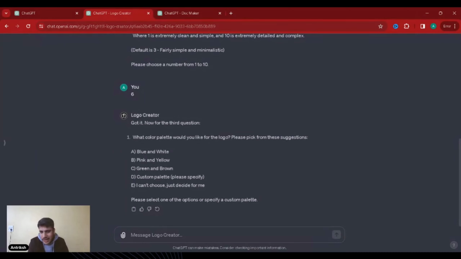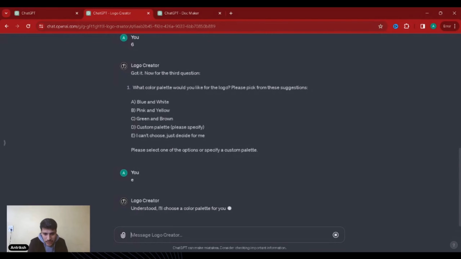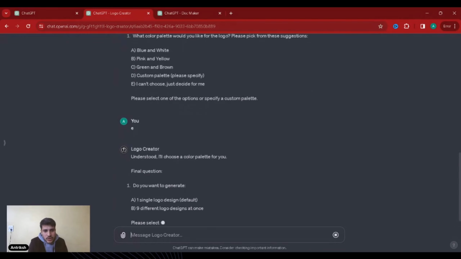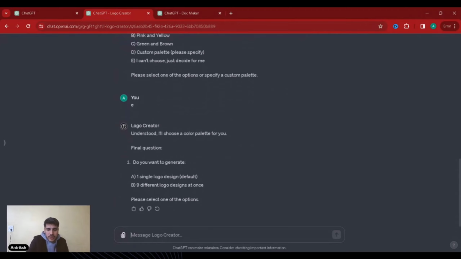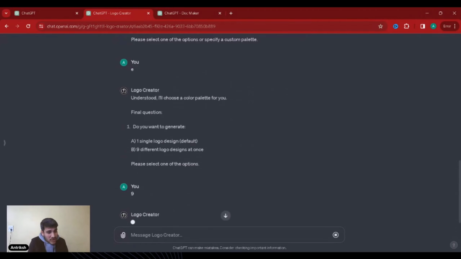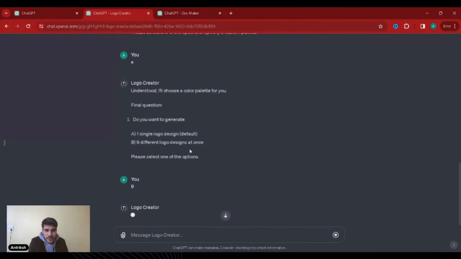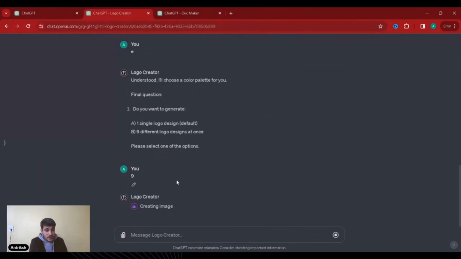So if I want an ice cream, I'll just say E, decide for me. So let's just try and design one right here. Understood, I'll choose a color palette for you. Final question: single logo or 9? I want 9, but I haven't really answered the first one, so it's going to take the default one. Let's see what it does.